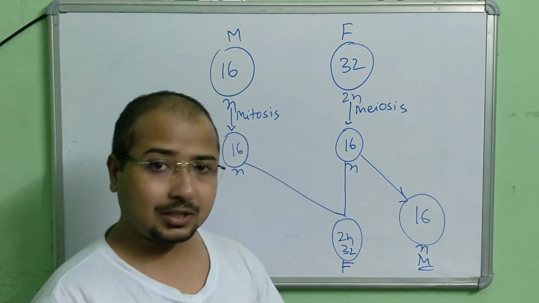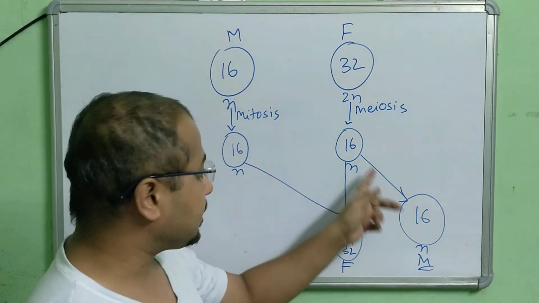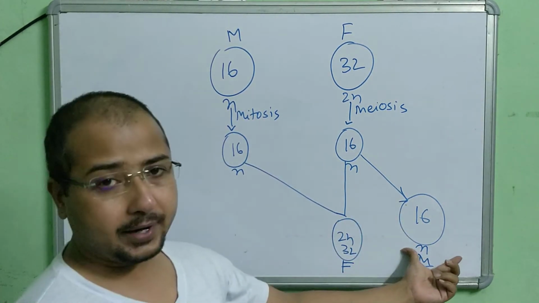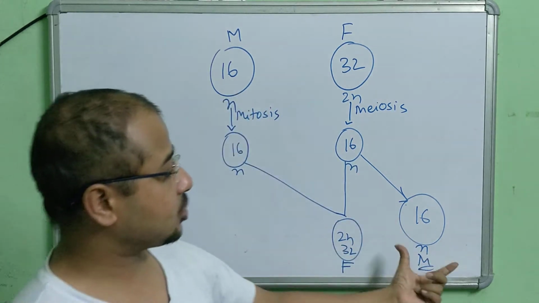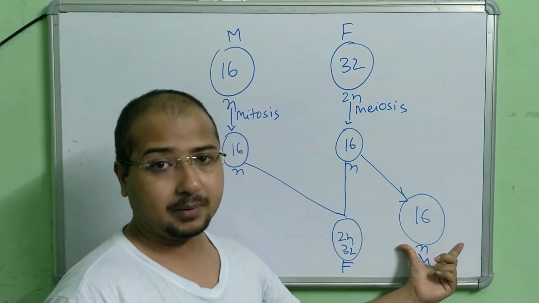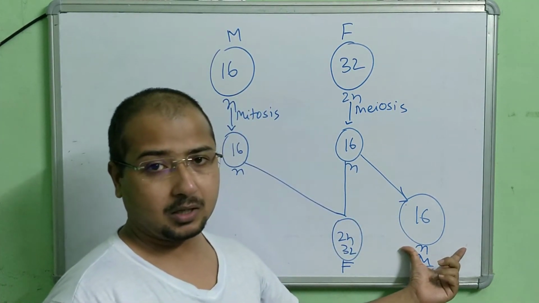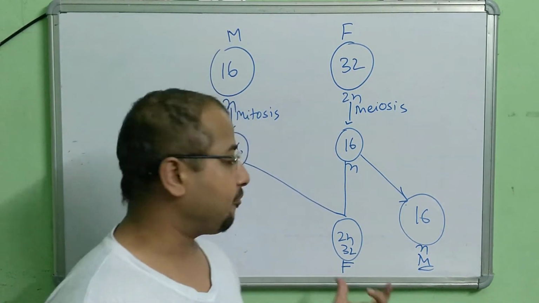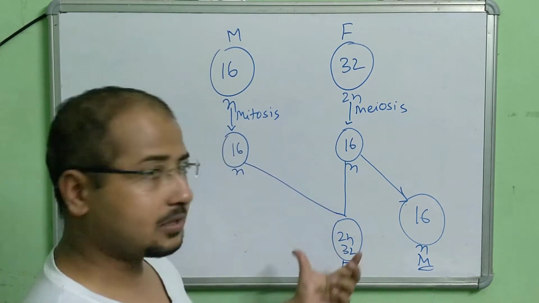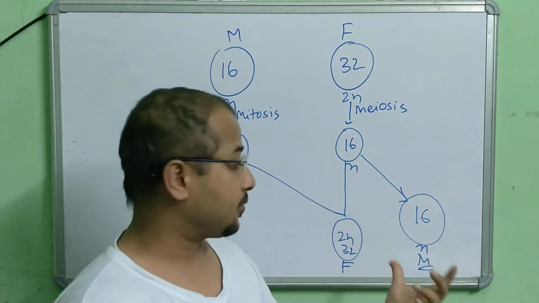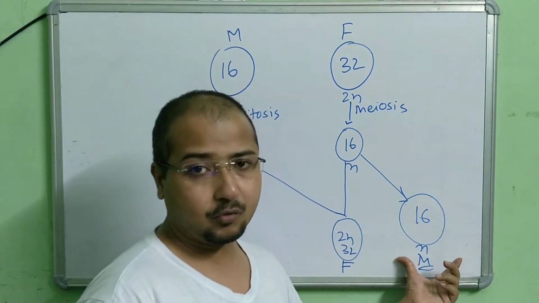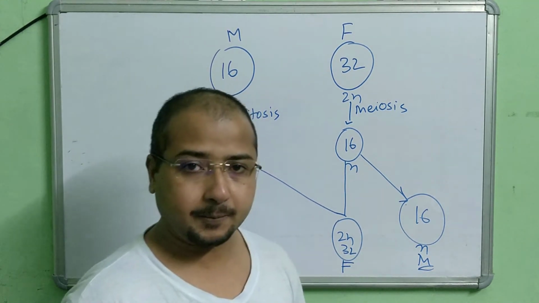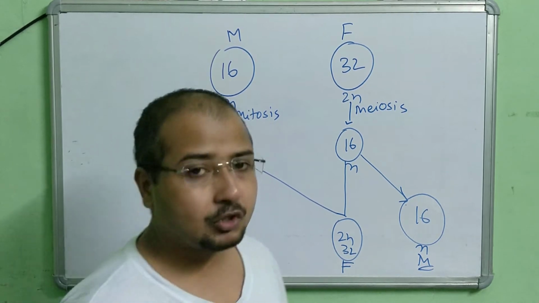If the egg does not get fused, it will remain at 16, so haploid. It means it is going to be the male honeybee, the male worker honeybee. So this is how the sex is determined in honeybee. If fused, it is the female one. If it doesn't fuse, the egg develops into the male worker honeybee. Okay, now let's move on to the next topic.